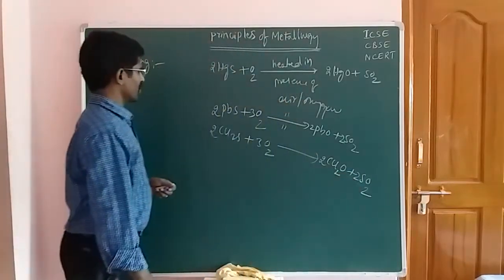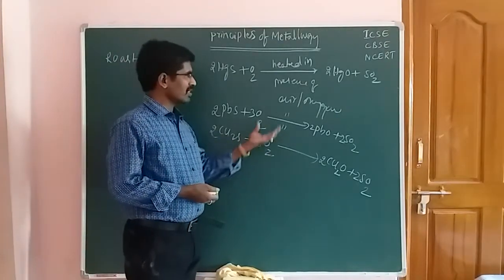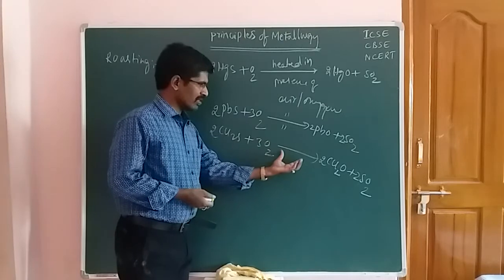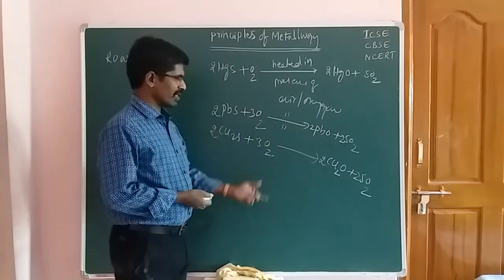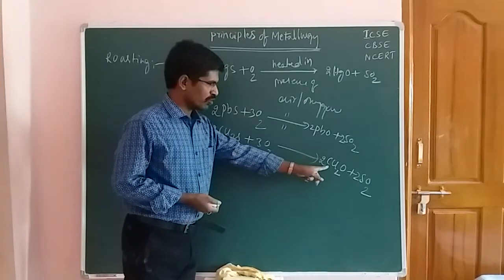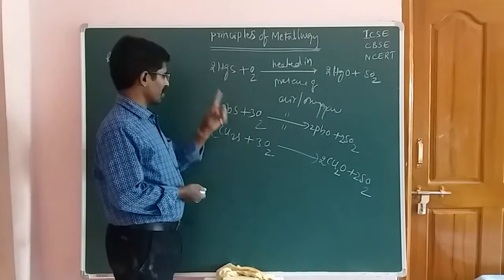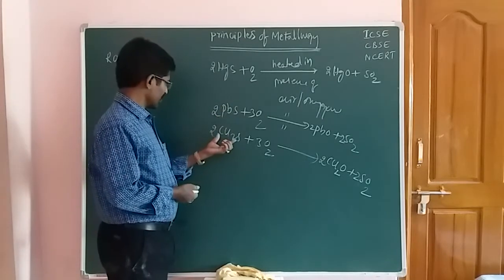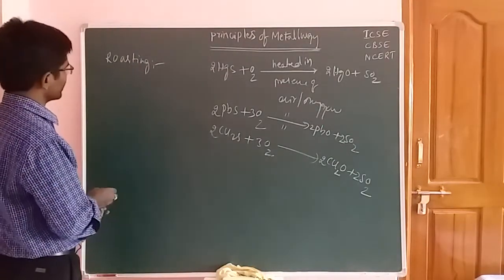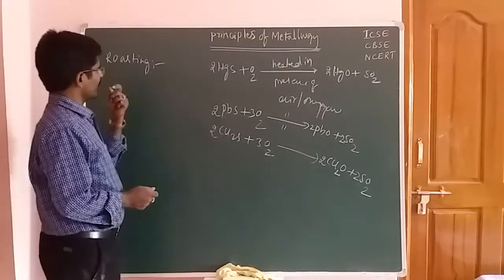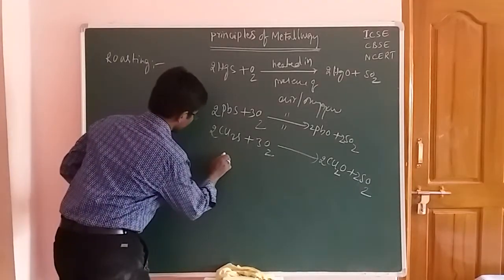That means the copper sulfide is heated with oxygen in presence of air in a blast furnace or reverberatory furnace, and it gives cuprous oxide and sulfur dioxide. First one is cinnabar, HgS, next is PbS, next is Cu2S, and next one is ZnS also.